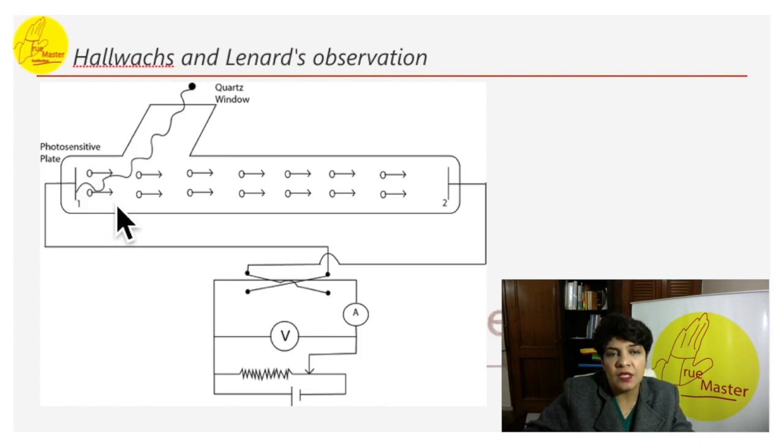Electrons are emitted out from plate 1 and collected at plate 2. The two electrodes are connected to a high tension battery. When radiation of suitable frequency falls on the plate, electrons are emitted which are collected on plate 2. This current is called photoelectric current. This movement of electrons is called photoelectric current because they are coming out from this plate.